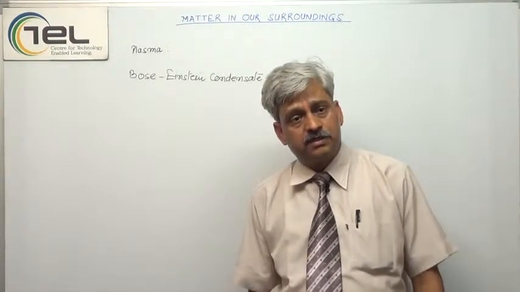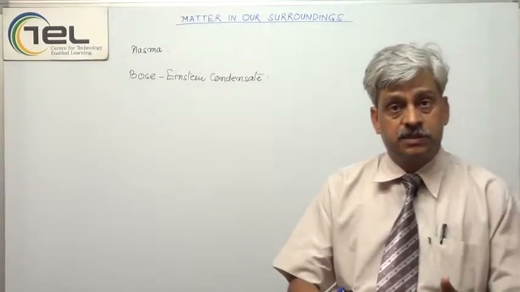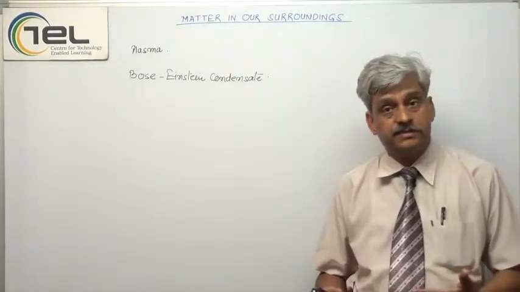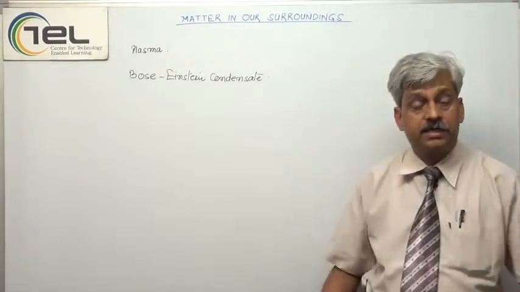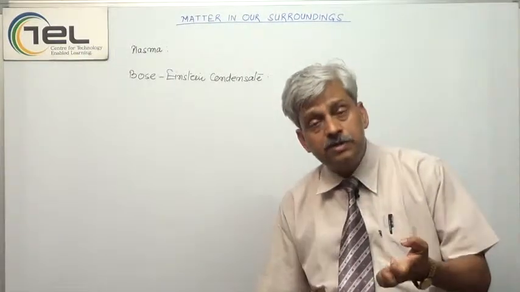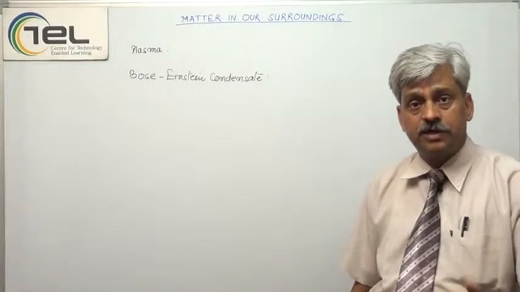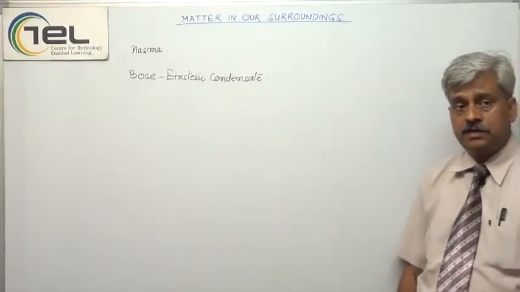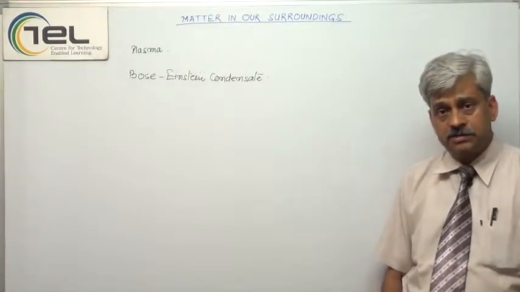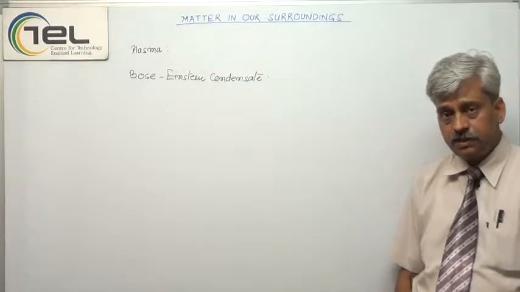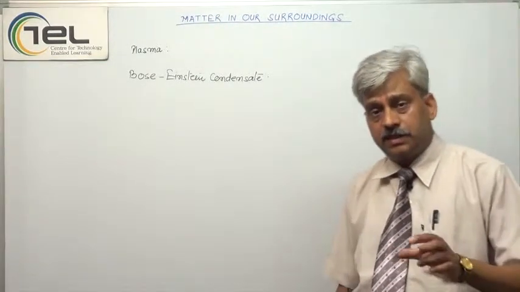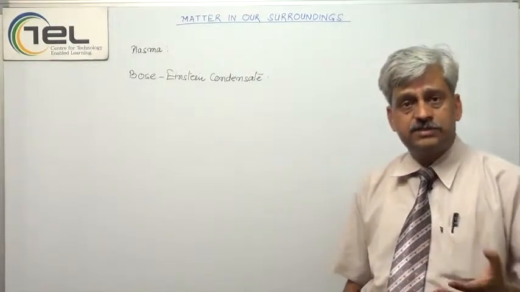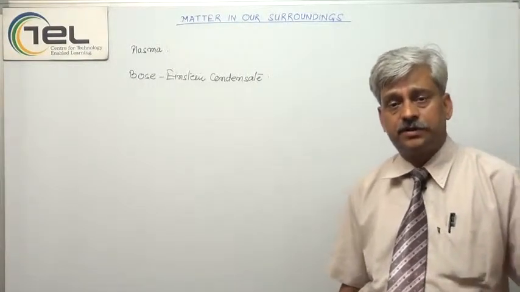Just imagine further, when it is converted into liquid, the particles are relatively free to move, so we say the degree of freedom has increased. So the thought behind degree of freedom is how much a particle is free to move. In the gaseous state, you will find the degree of freedom becomes higher still than that of solids and liquids. All these factors together contribute to deciding which state a particular matter is in.